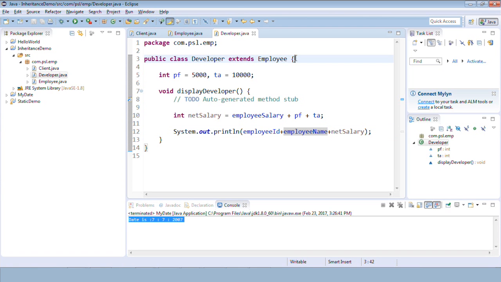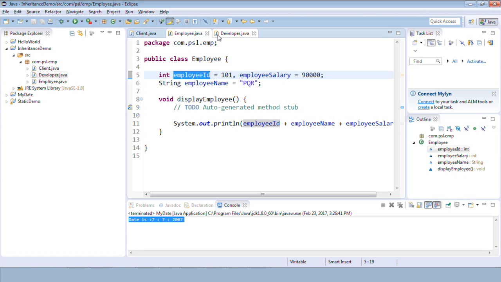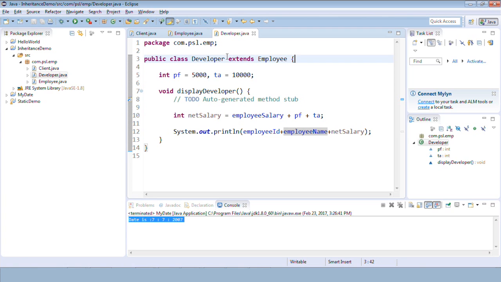I hope that's clear. Okay. So these are coming from the base class. So this is about reusability and how we are achieving it by inheriting the employee class, by extending the employee class. Fine. Okay.